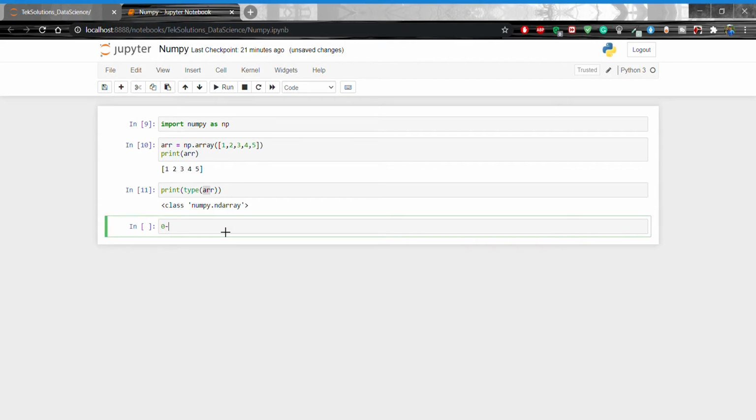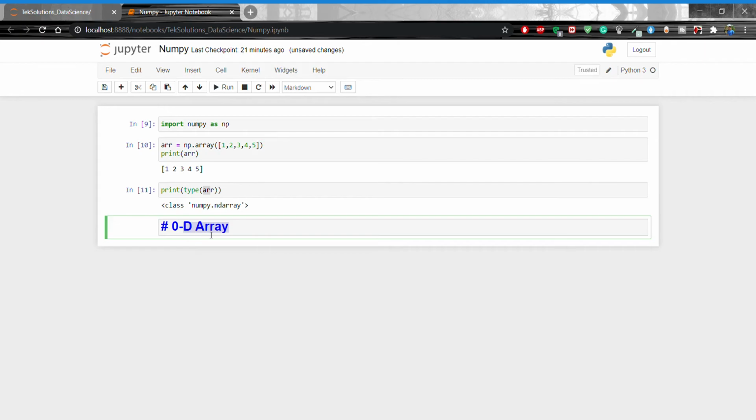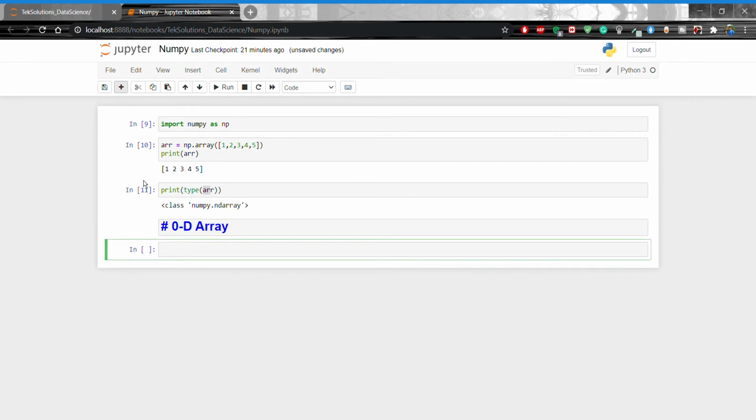Now I am going to say zero dimensional array. You can use just a heading like that, okay, and click on OK. 0 dimensional, and then after that you can use one more plus cell. This is a comment only, a heading kind of thing. Now I'm going to show a zero dimensional array. Zero dimensional arrays, or scalars, are the elements in an array.